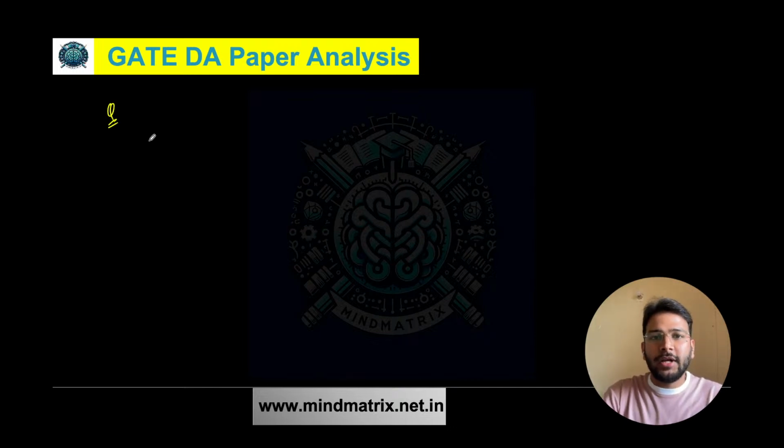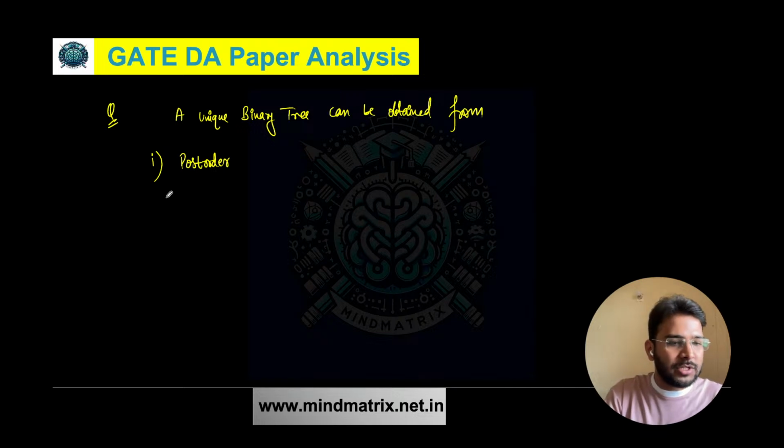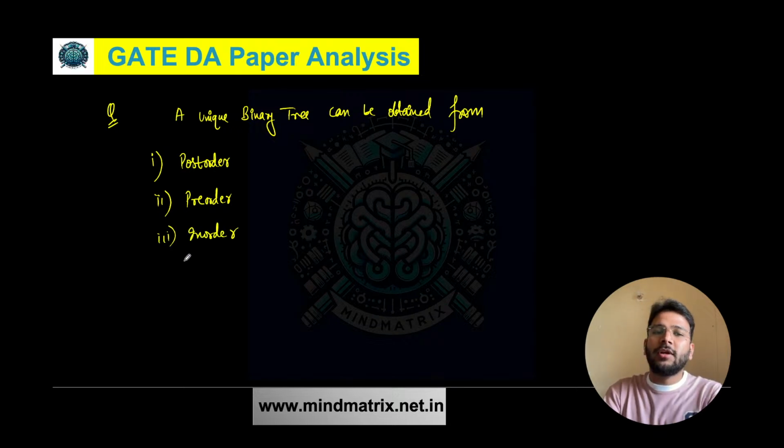That is again from data structures. So a question was like this: a unique binary tree can be obtained from post order. So basically it is talking about the traversals that we have. Second is pre-order. Third one is in order. So these are the three traversals given to us.